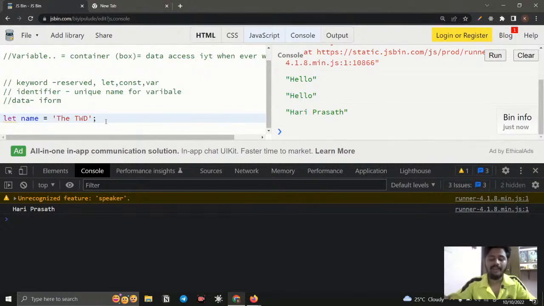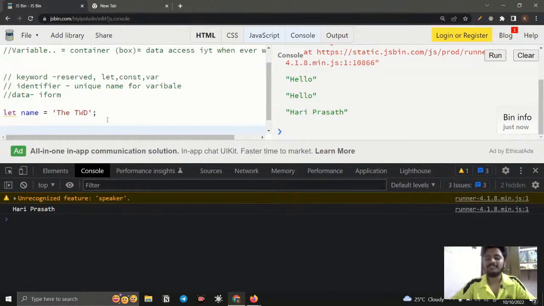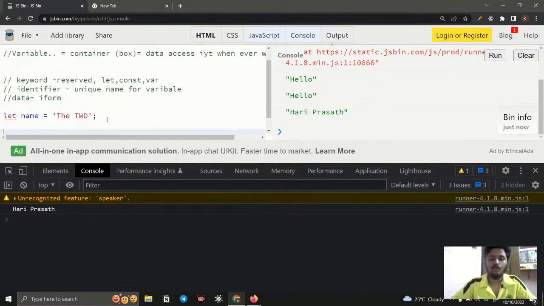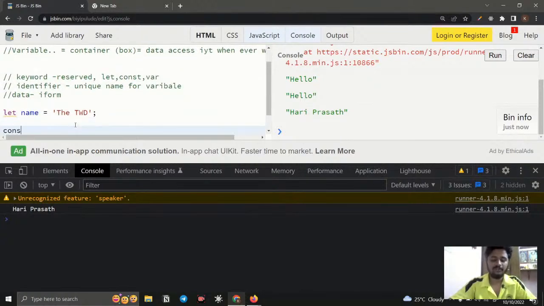How can I know that the variable is created or not? I just write a line in English, right? We have written let name is equal to the twd. How can I know that the computer has created a container, and that the container has the data the twd? So for that, here comes debugging. For debugging, we can use console.log. We go for console.log, and whatever I'm calling inside the console.log, it will display as output in the console, right?